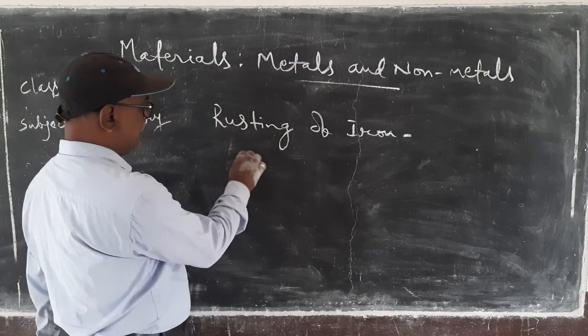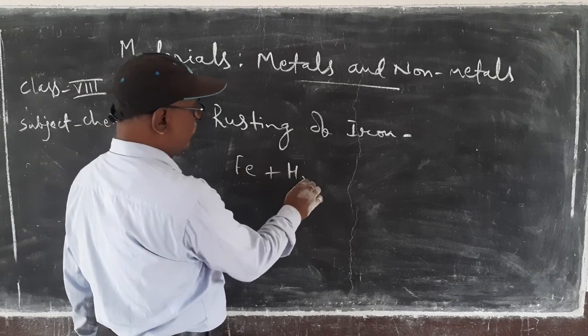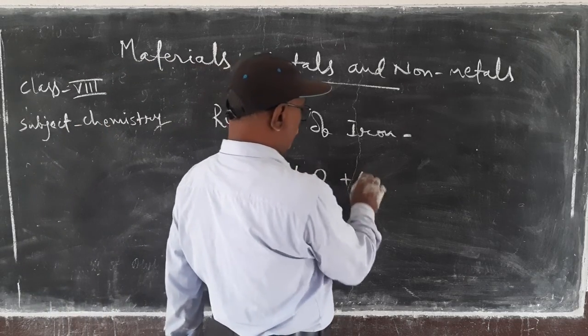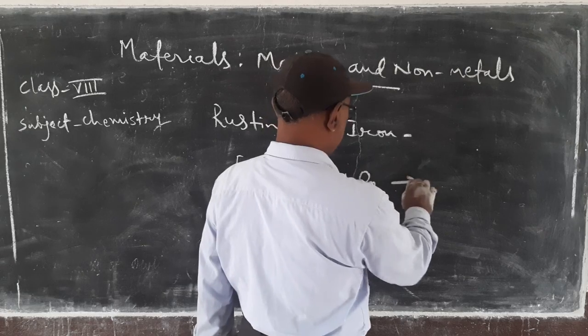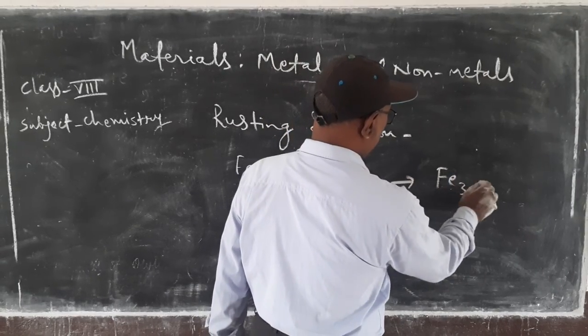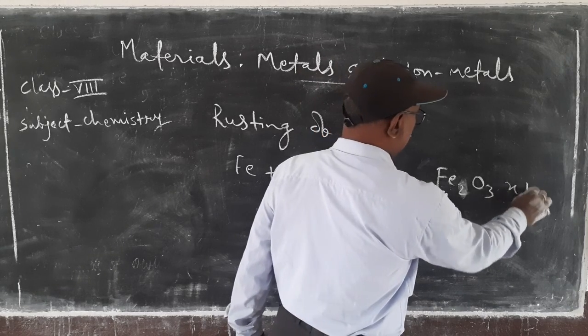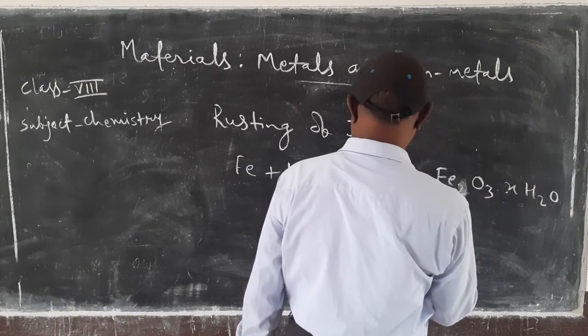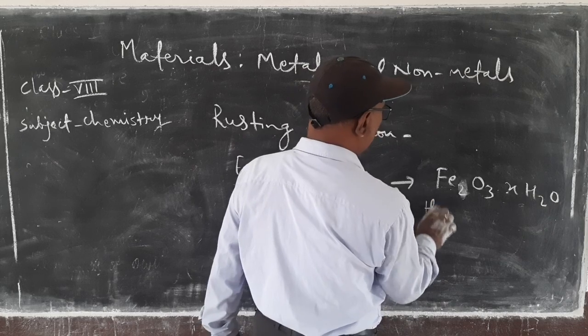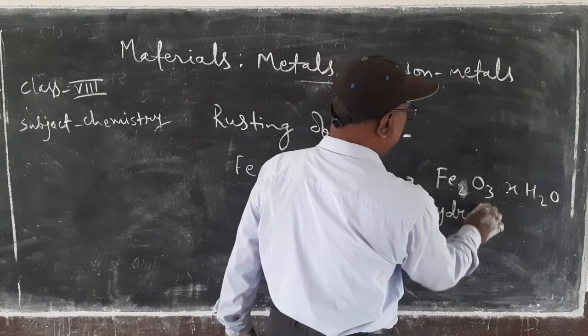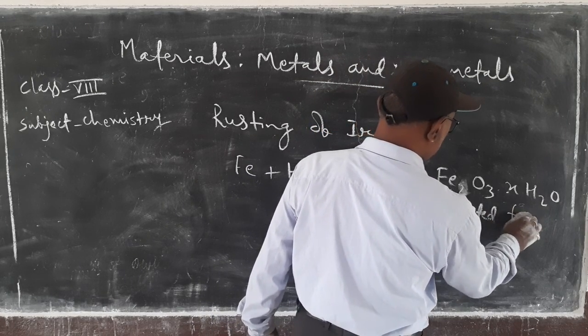And the reaction is Fe plus H2O plus O2 gives Fe2O3.xH2O, and this is known as hydrated ferric oxide.